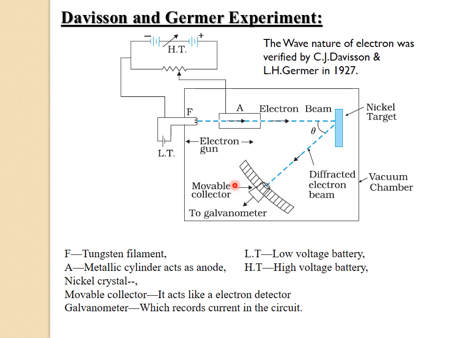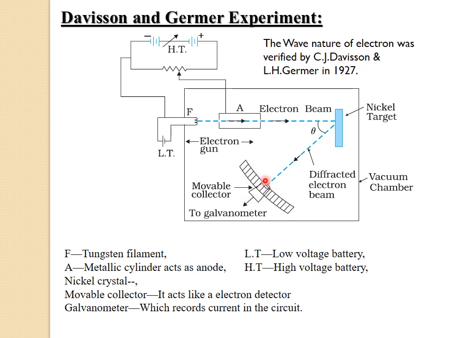Here a movable collector is used, and it acts like an electron detector, which is used to measure the intensity of the scattered electron beam. This movable collector can be rotated on the circular scale to measure the intensity of the electron beam at different angles. Further, this collector, or detector, is connected to a sensitive galvanometer, and that galvanometer records the current in the circuit.